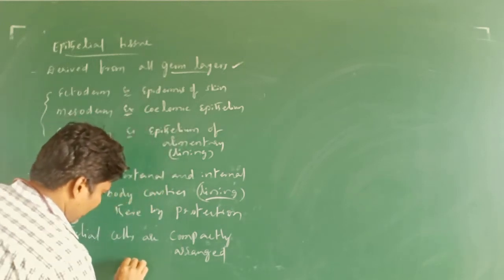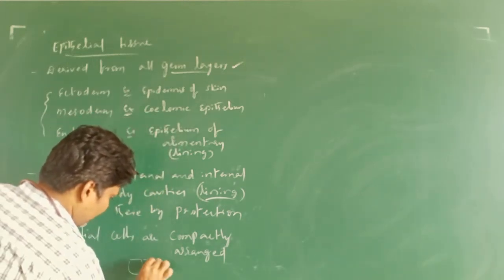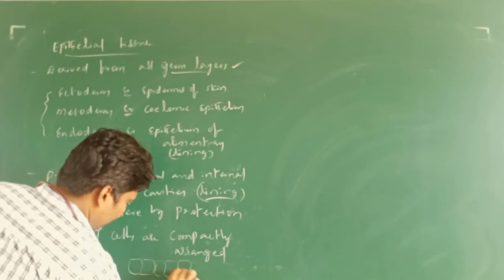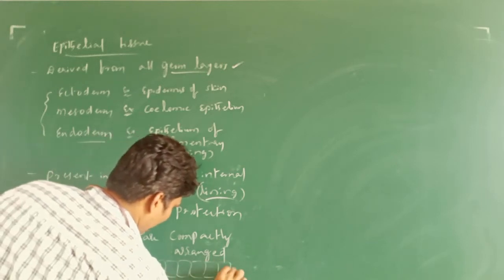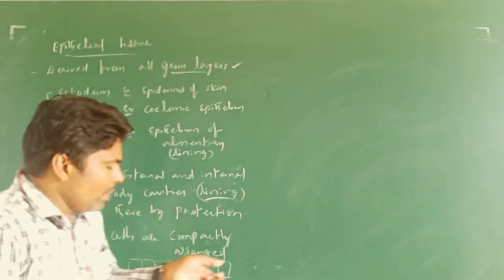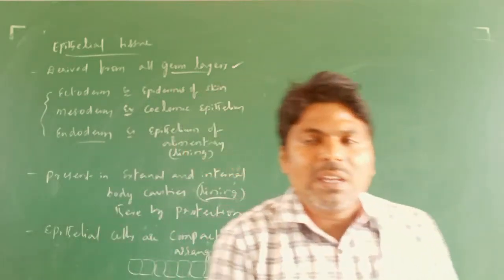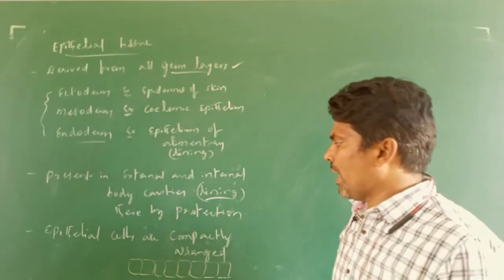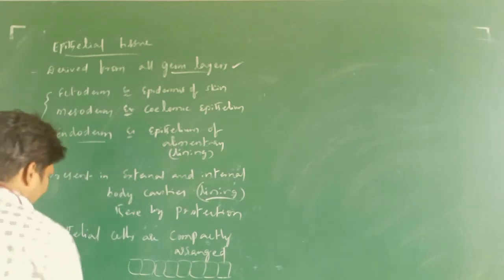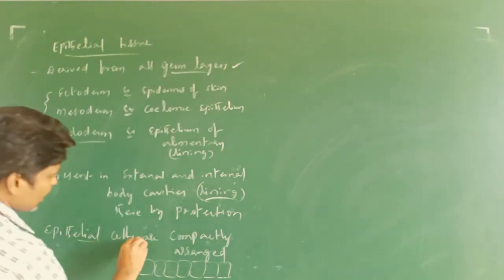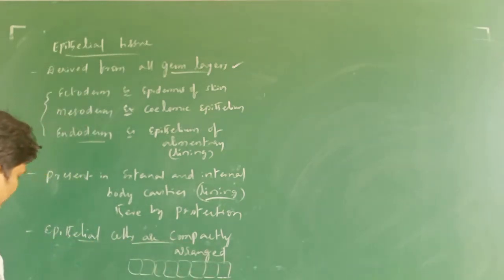Compactly arranged. You take that particular cell, so these cells are going to be arranged compactly, closely attached to each other. In epithelial cells, a compact arrangement takes place.